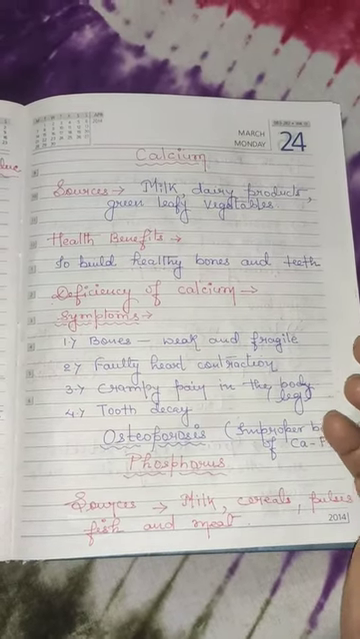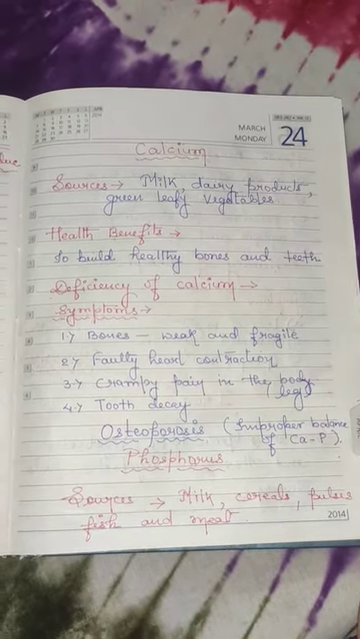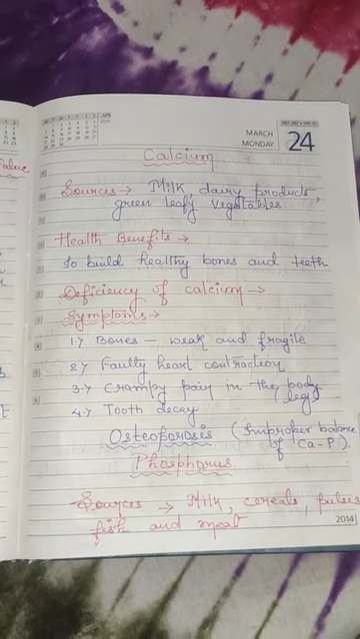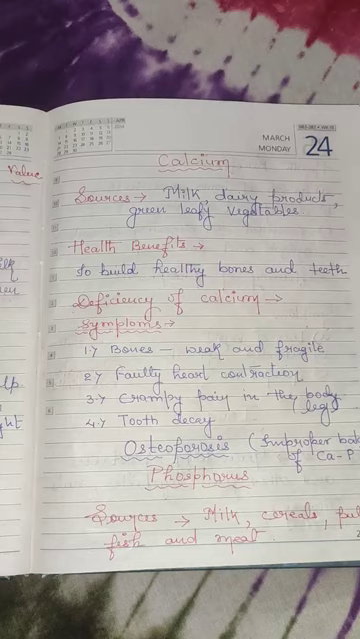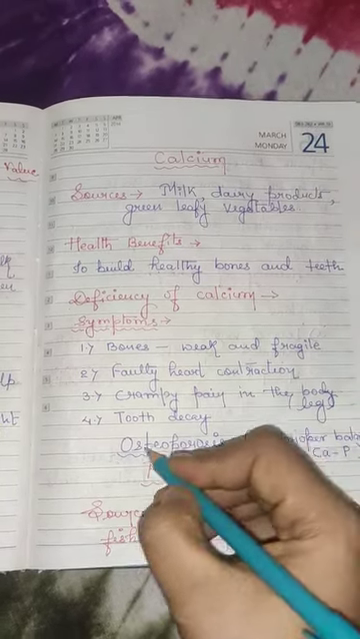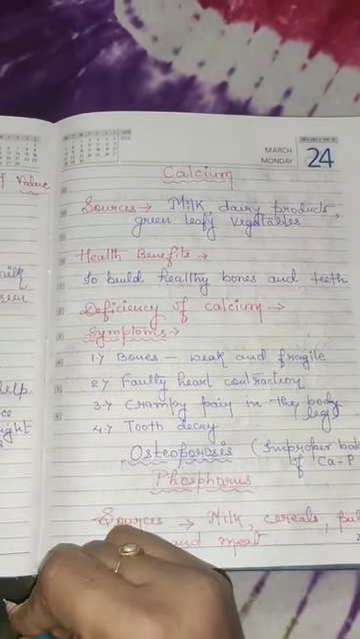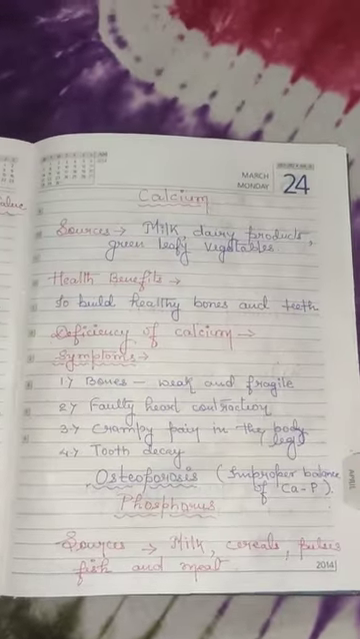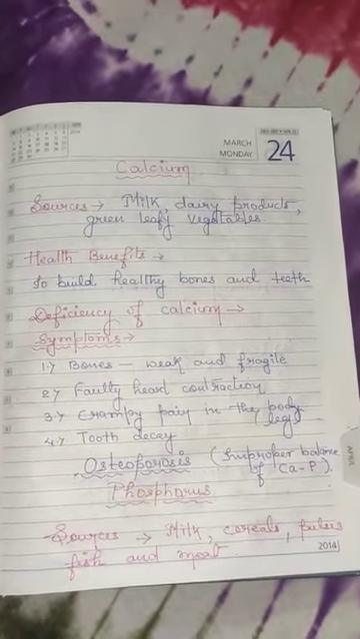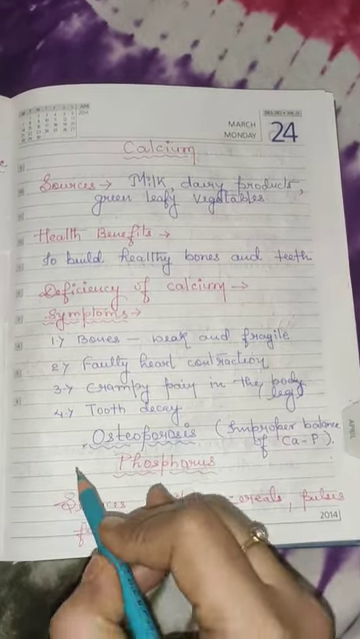Many more diseases are there. Hypocalcemia, where the calcium ratio becomes very low in the blood, and then osteopenia. Many more are there, but one name you just note down, osteoporosis, and the other 2 names are hypocalcemia and osteopenia. Okay. The next one is your phosphorus.